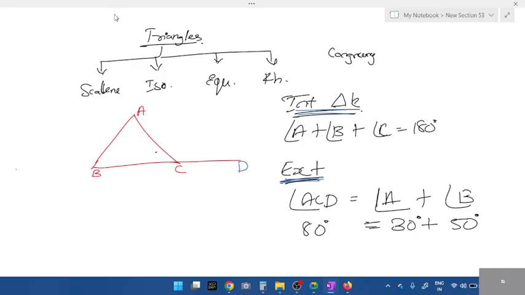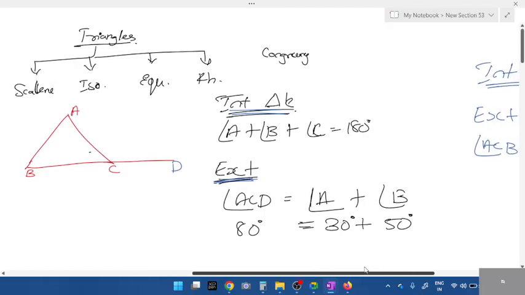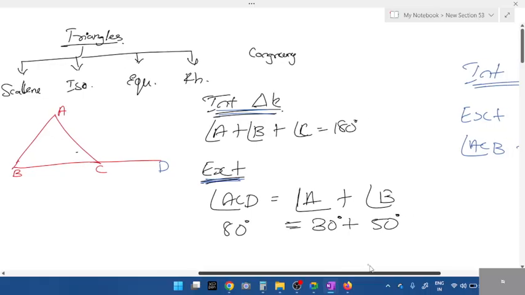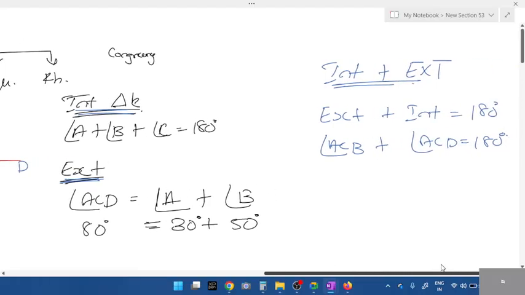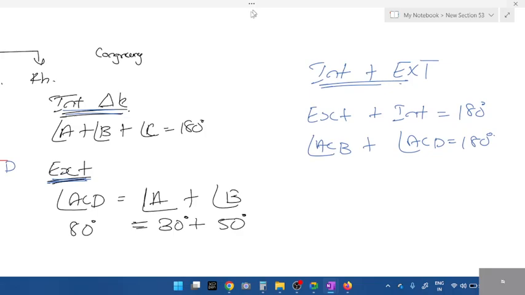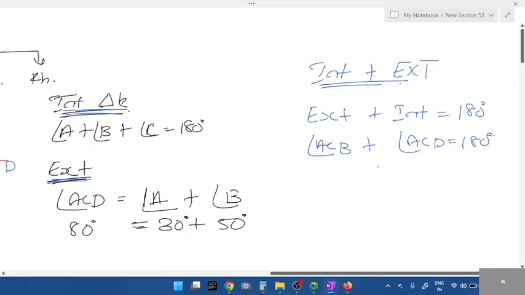Completed? Have you all written? Yeah, write all these things. So types of triangles I'll explain later. First complete the normal triangle. You should know what is interior, what is exterior, what is interior plus exterior. Yeah, get back soon, Kia. Complete all this.